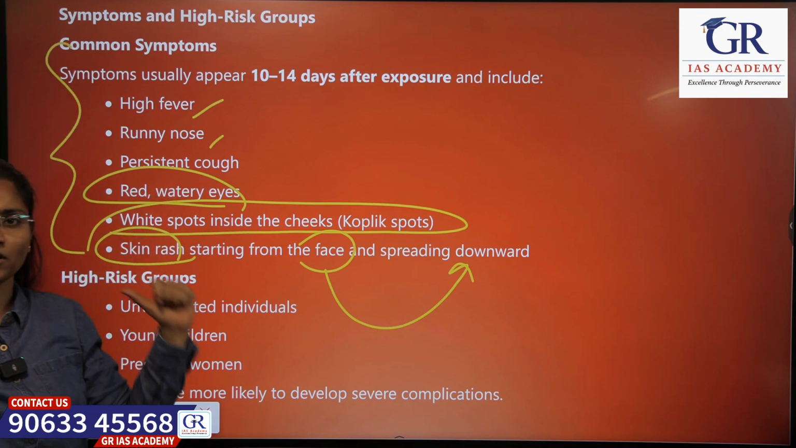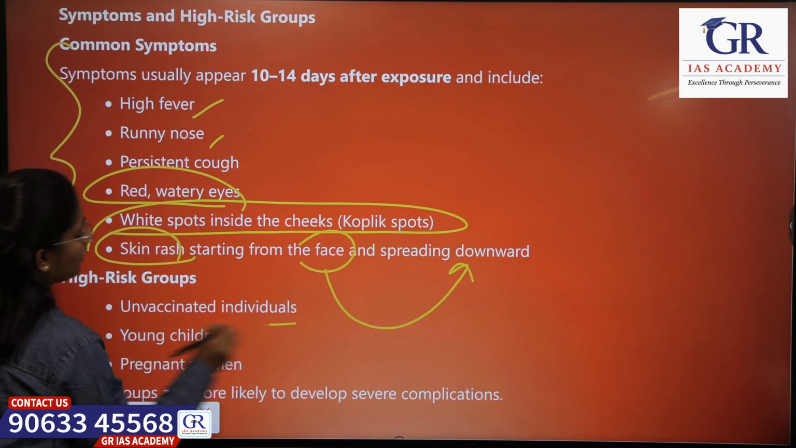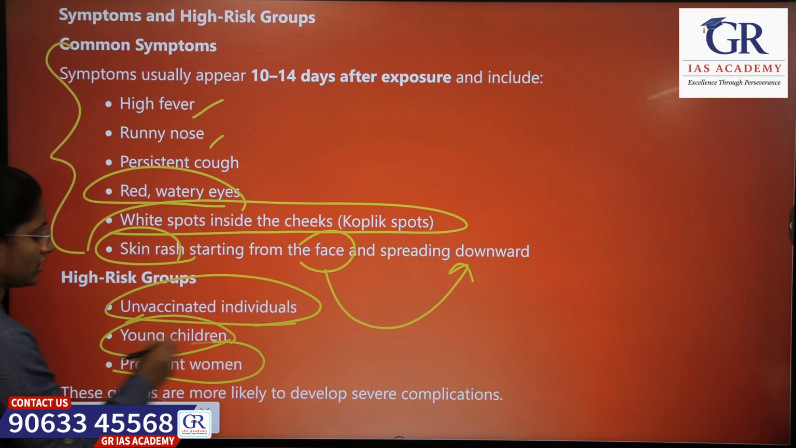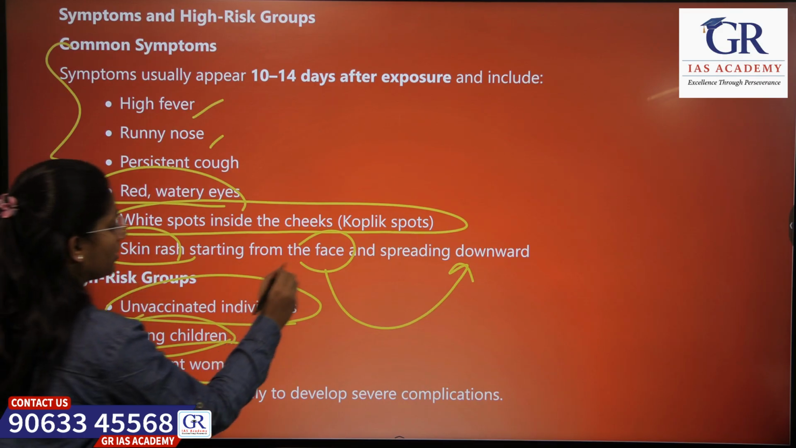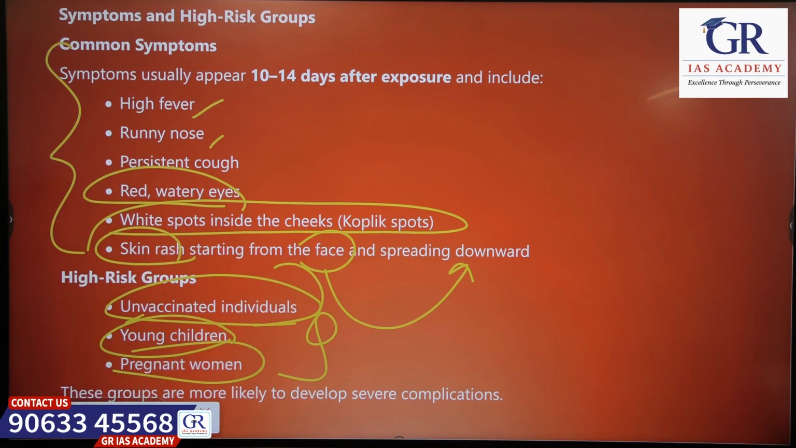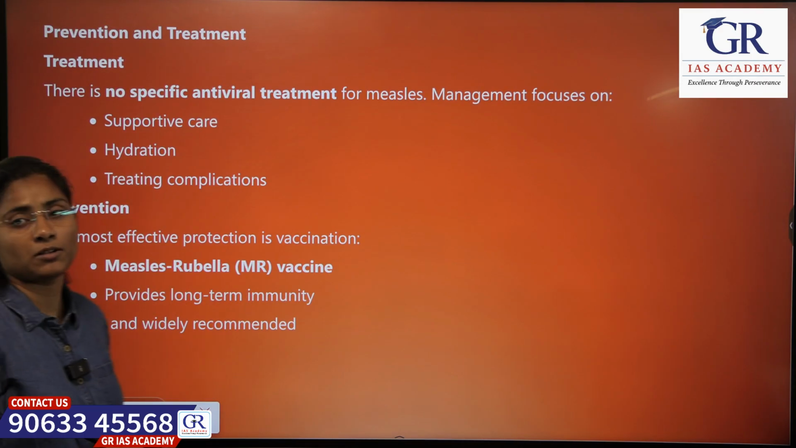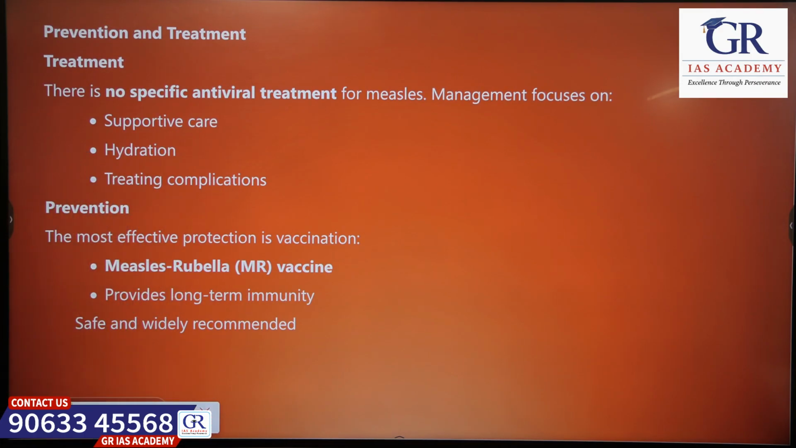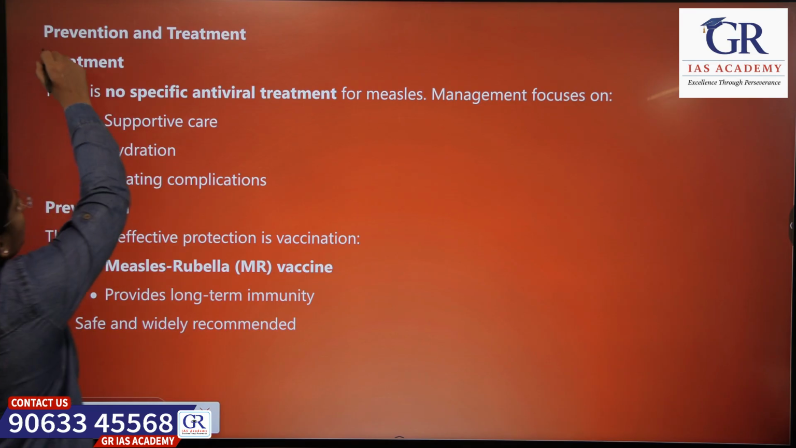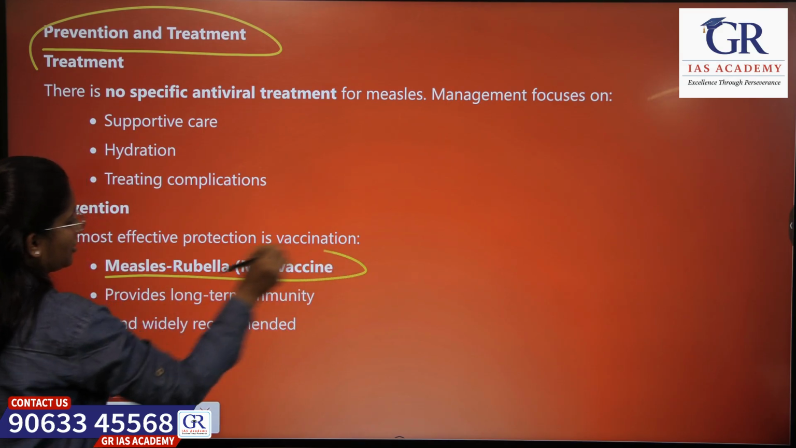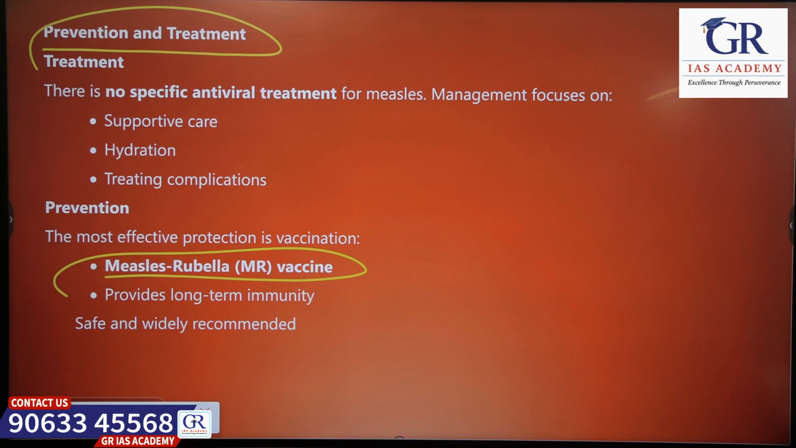So who gets affected mostly because of measles? Unvaccinated people, children and pregnant women. These three groups are very likely to develop measles. So how do you prevent measles, and what is the treatment for it? Prevention is nothing but getting vaccination, the MR vaccine, measles rubella vaccine.